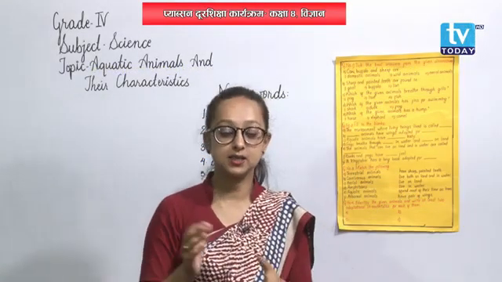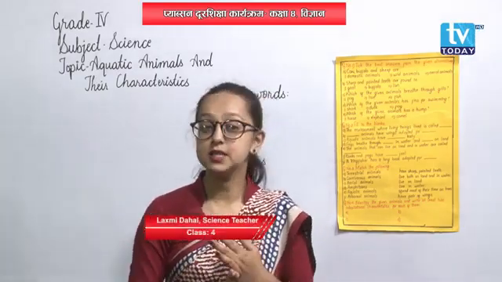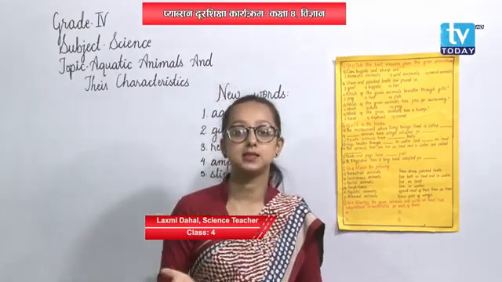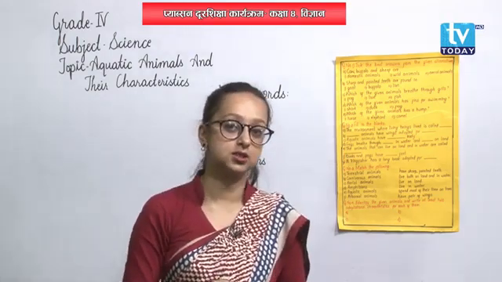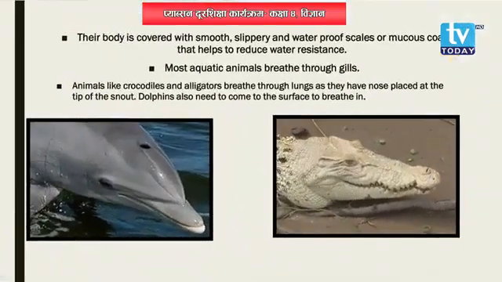Fishes and sharks have fins to swim easily in water, whereas dolphins and turtles have flippers or paddles that help them to move easily in water.